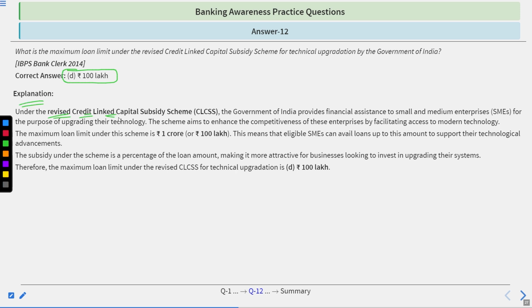Explanation. Under the revised Credit Linked Capital Subsidy Scheme, CLCSS, the Government of India provides financial assistance to small and medium enterprises for the purpose of upgrading their technology. The scheme aims to enhance the competitiveness of these enterprises by facilitating access to modern technology. The maximum loan limit under the scheme is 1 crore or 100 lakh, which means that eligible SMEs can avail loans up to this amount to support their technological advancement. The subsidy under the scheme is a percentage of the loan amount, making it more attractive for businesses looking to invest in upgrading their systems. Therefore, the maximum loan limit under the revised CLCSS for technology upgradation is 100 lakhs.